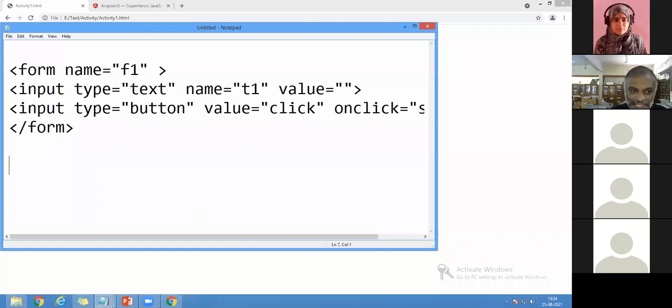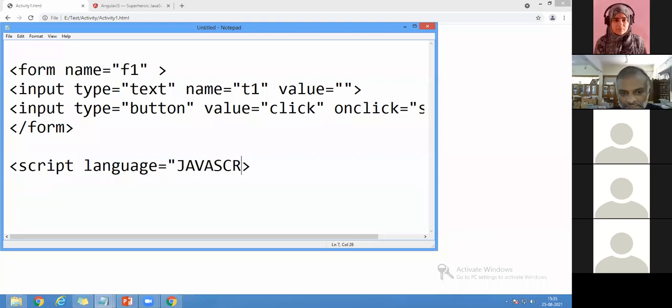So once again, I have to write the script. In order to understand the concept, I'm writing the script. Language is equal to JavaScript. I told you it is client side scripting. So I'm going to use JavaScript and close the script. Initially I told you it is not like procedure-oriented programming or object-oriented programming. It is modular programming. The way of understanding should be different for AngularJS. What happens if it is not AngularJS? So how do I have to write here?